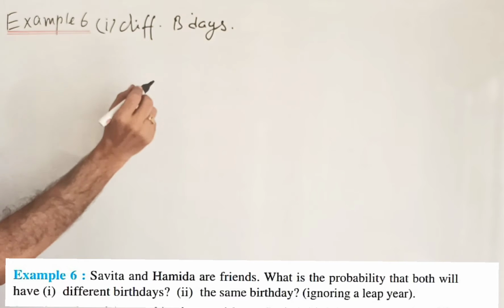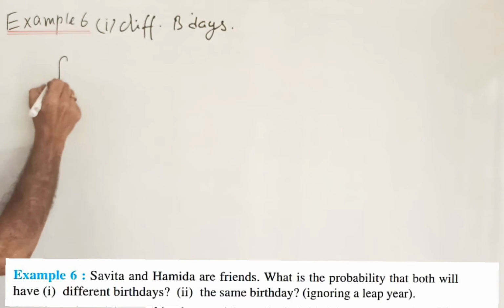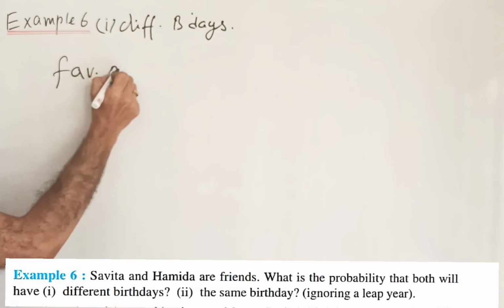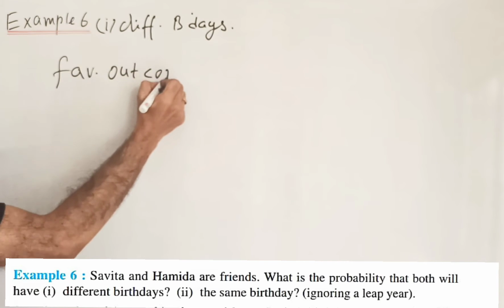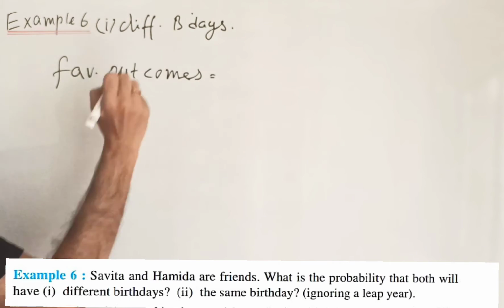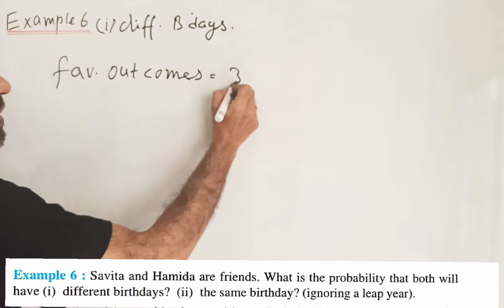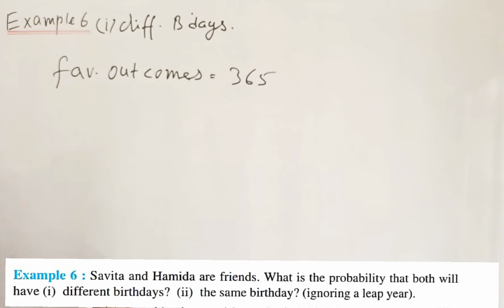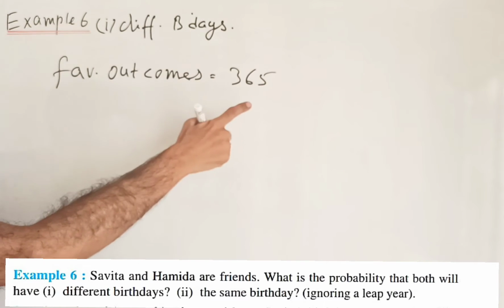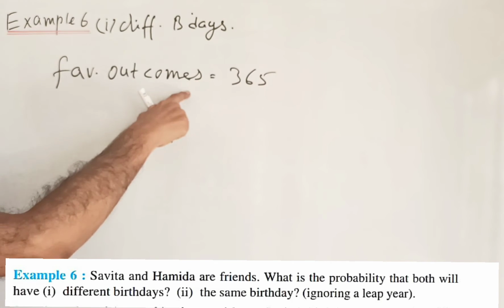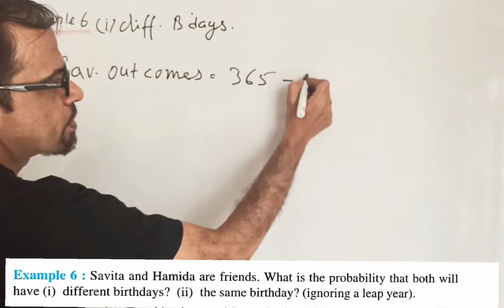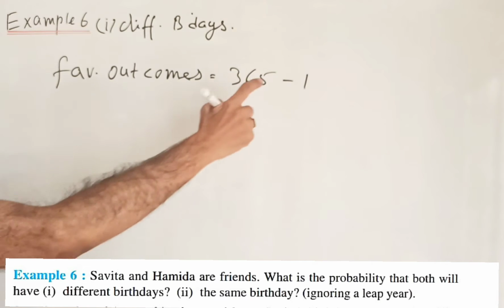Okay, I am writing in short. Different birthdays means the favorable outcomes will be: the whole year, the number of days is 365, and one common day may fall for the common birthday, so we will subtract 1, because the common day will be 1.